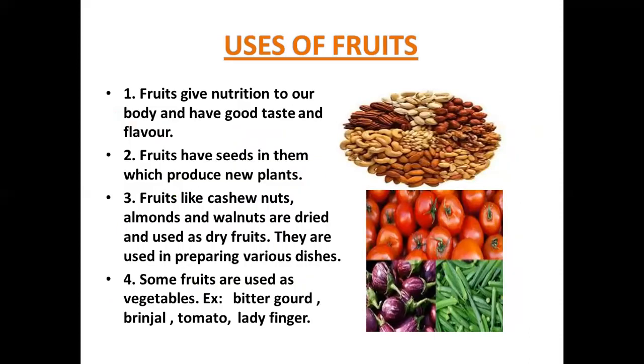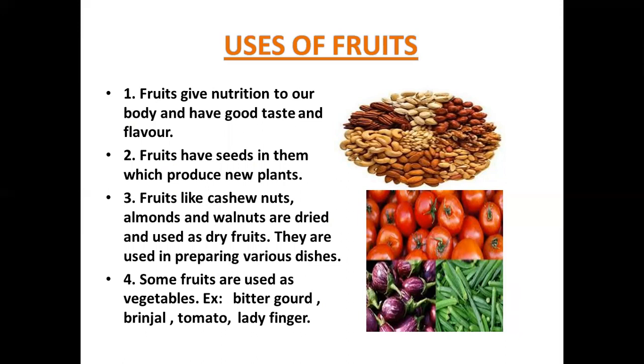Next, coming to the uses of fruits. Fruits give nutrition to our body and have good taste and flavor. Fruits have seeds in them which produce new plants. Fruits like cashew nuts, almonds and walnuts are dried and used as dry fruits. They are used in preparing various dishes like sweets, kheer, etc. Some fruits of the plants are used as vegetables.